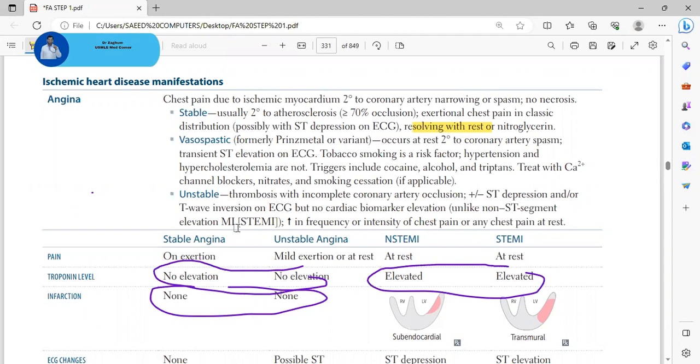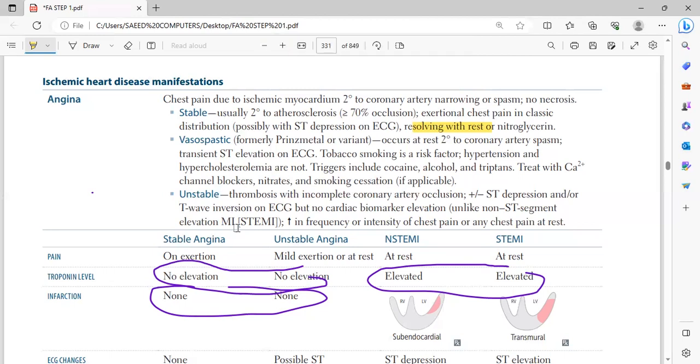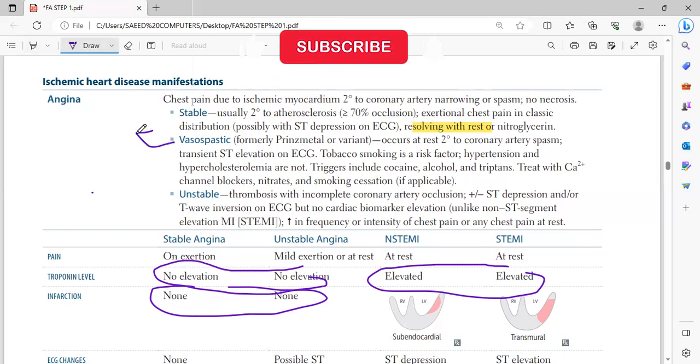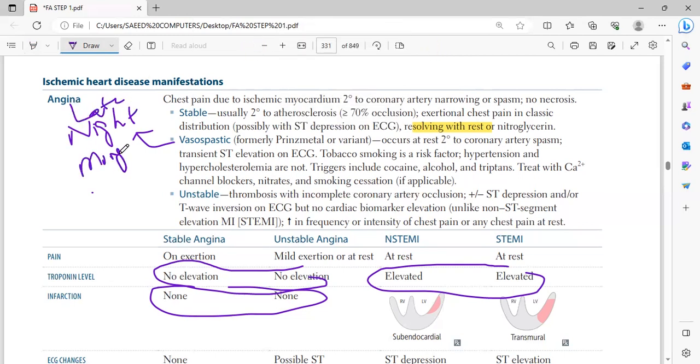Tobacco is an important risk factor, but other classic coronary artery disease risk factors like hypertension and hypercholesterolemia will not be present here. Only tobacco is a risk factor here. So what is the pathophysiology of vasospastic angina? First, the most important point is that it is common at night, late night or morning.